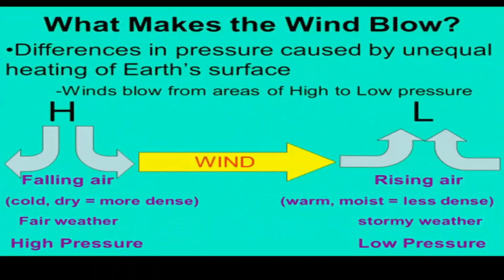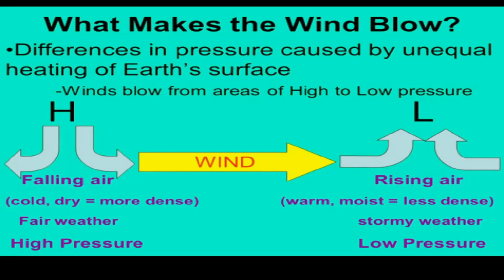So there are places wherein the earth receives more heat from the sun, like the equator. And at the poles, the earth receives little heat. So as the equator is heated, the heated air becomes less dense. So this heated air rises, and this will create an area of low pressure. And as the air is heated, it brings a lot of moisture. So this moisture will trigger the formation of clouds. Clouds would bring rain. That is why an area of low pressure is always associated with stormy, bad weather.